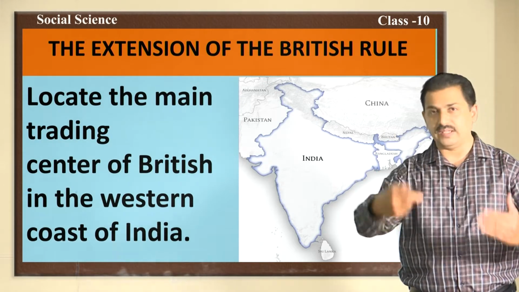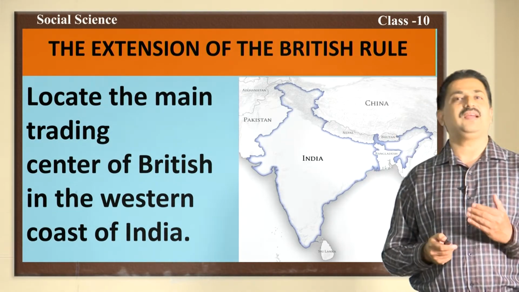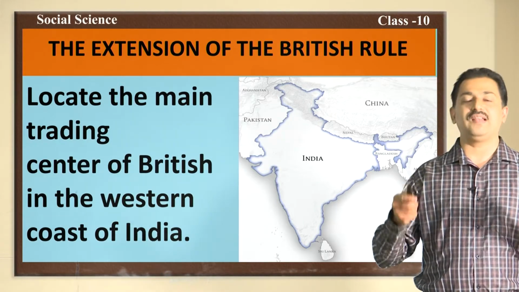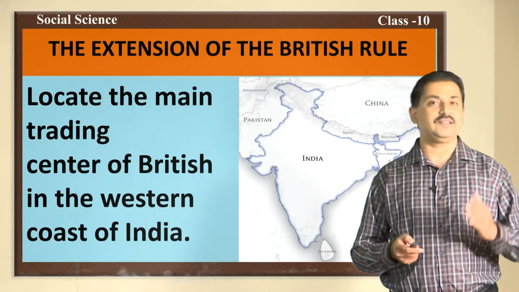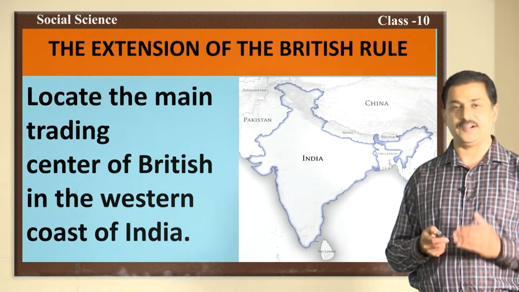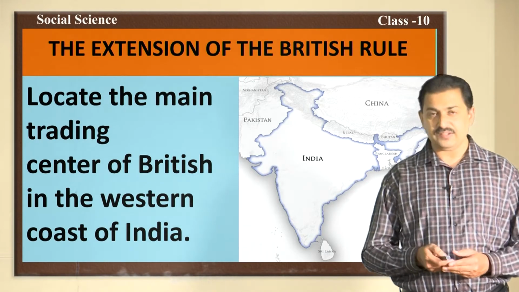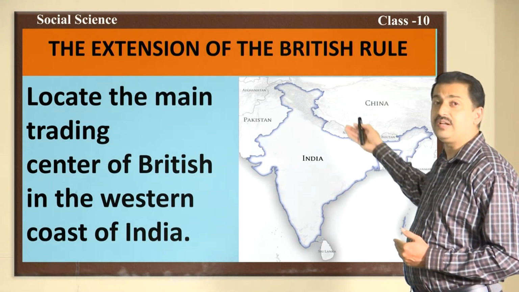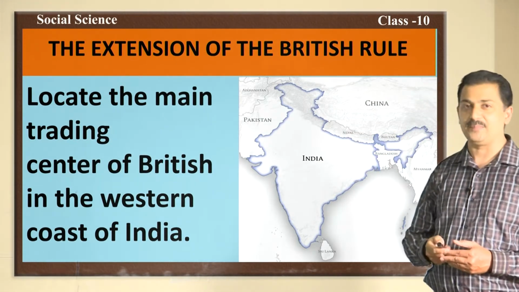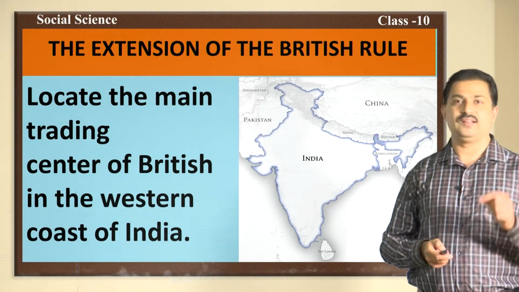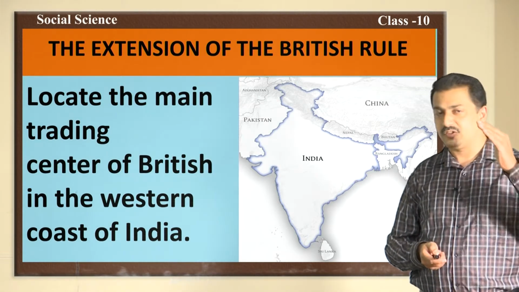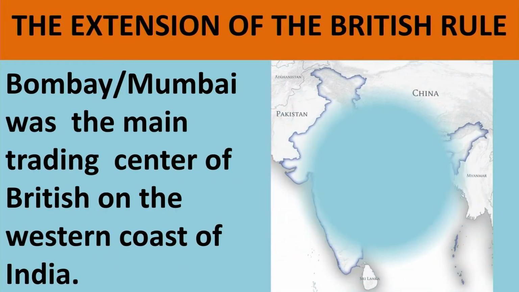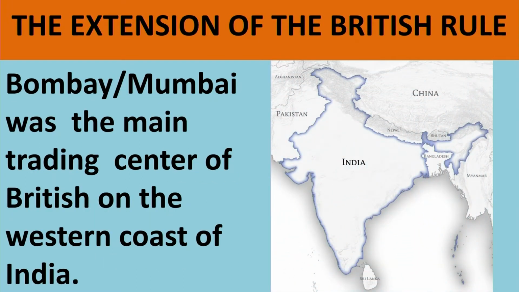Before we go to the lesson, let me ask you a few questions. Hope you are ready. These questions are related to the first lesson, the advent of Europeans to India. The question is, locate the main trading center of the British on the western coast of India. Can you locate? It is very easy. Yes, you are correct. You have already located. The correct answer is Mumbai or Bombay.